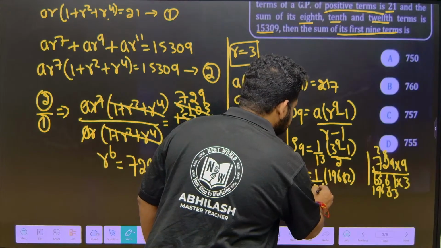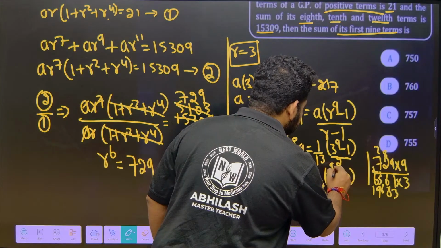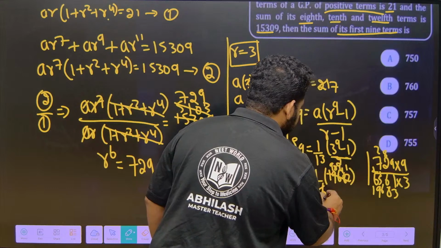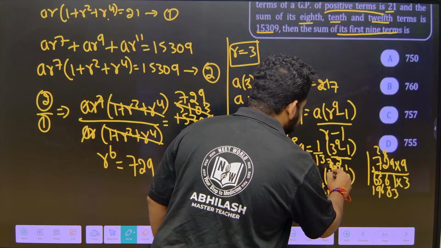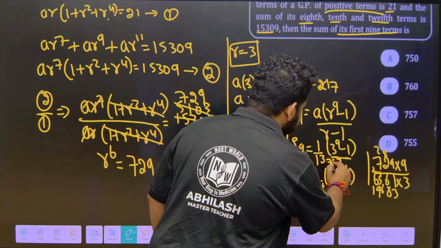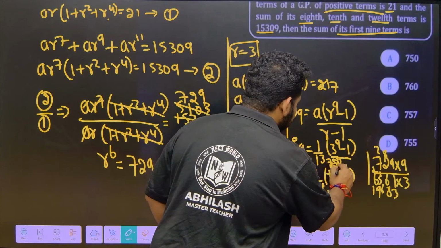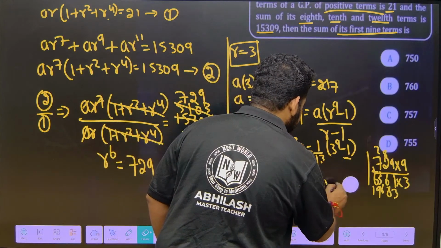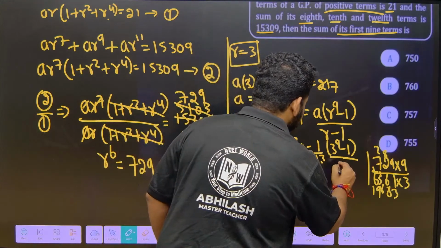So I can write it as what? 2 13s are 26, 2 9s are 18, 2 8s are 16, 2 4s are 8, 2 1s are 2. Now what I can do? 13 1s are 13, 13 7s are 91. What is left? 74. 13 5s are 65, 91 is there, again 7. Let me write it below, then you will understand.